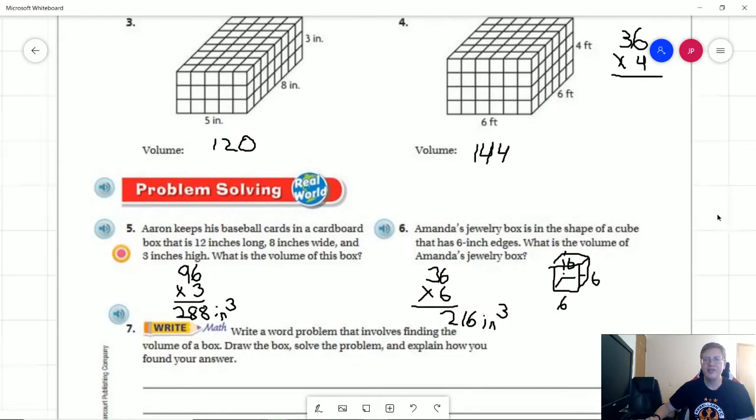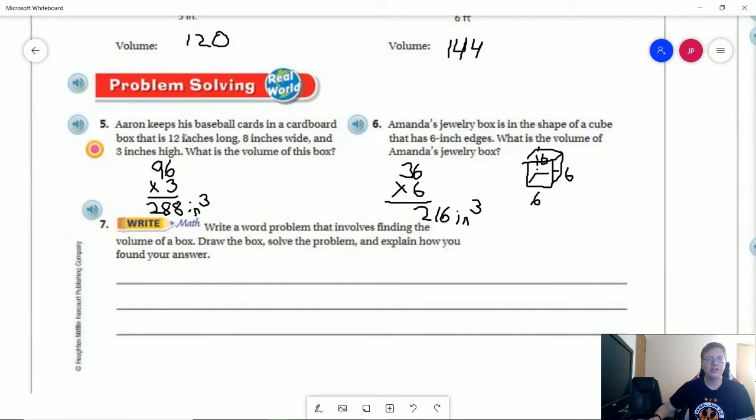So number 5, we could go ahead and multiply. I went ahead and did 12 times 8 first to get 96. 96 times 3 gives us 288. For number 6, we are working with 6 times 6, which regardless of which one you want to multiply by another, we're going to get 36. 36 times 6 gives us 216 inches cubed.